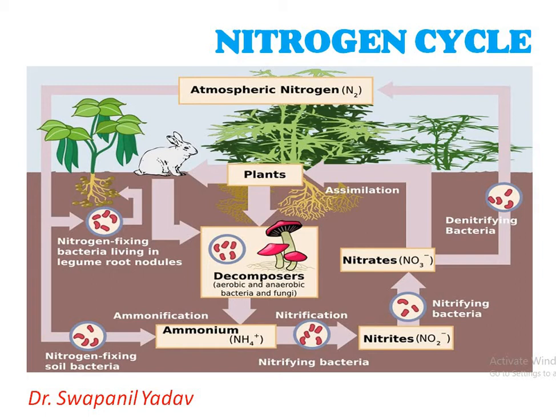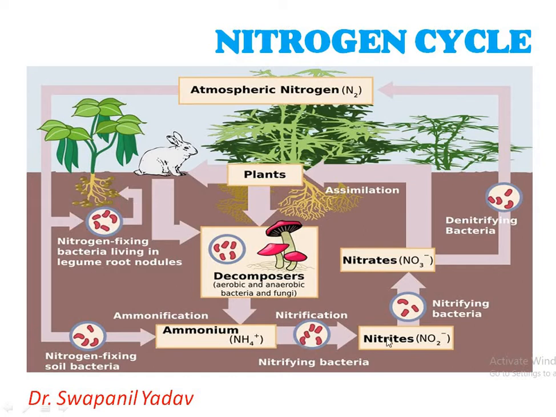This is the graphical view of the nitrogen cycle. As we see here, atmospheric nitrogen converts into ammonium ion. The nitrogen is fixed by bacteria.